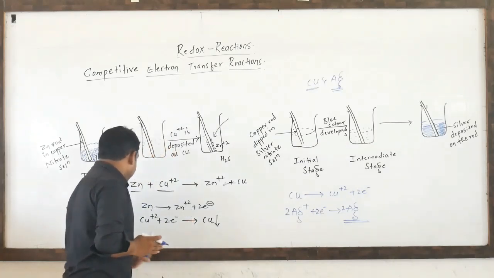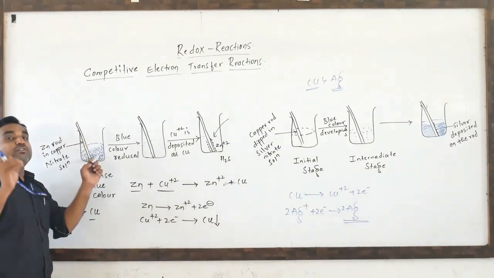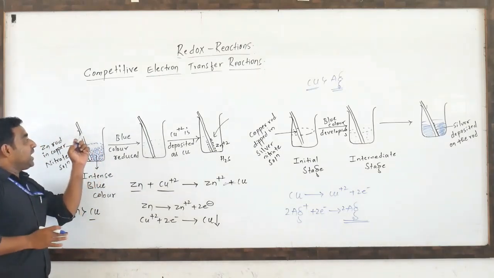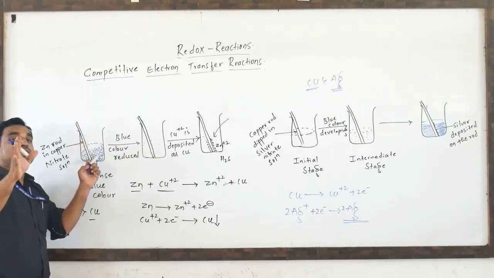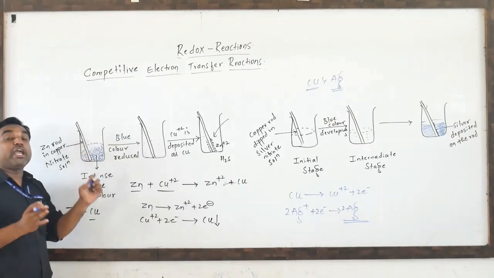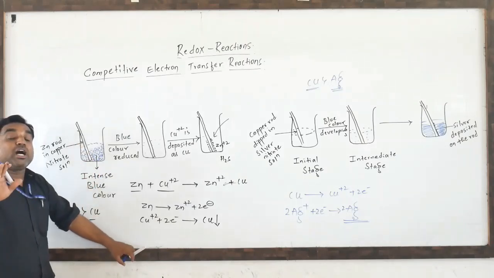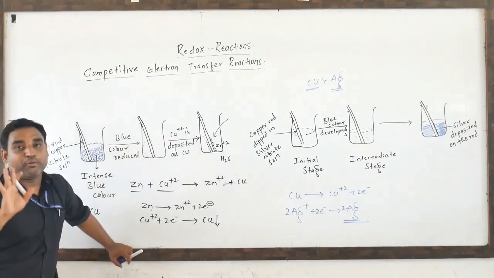If we had taken a zinc rod dipped in a copper sulfate solution... For example, if we take a copper rod dipped in a zinc sulfate solution, the reaction will not take place because copper is not more reactive than zinc. Copper is unable to displace the zinc from the solution. Point to be noted here.